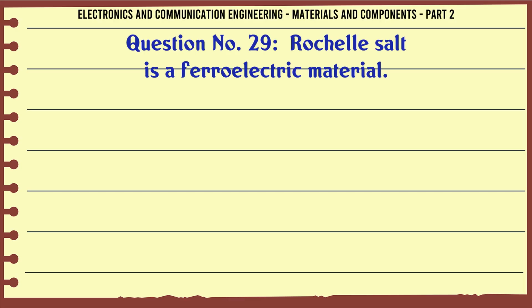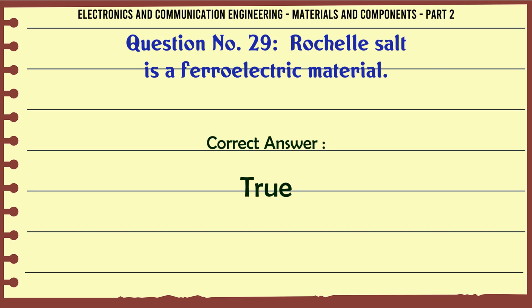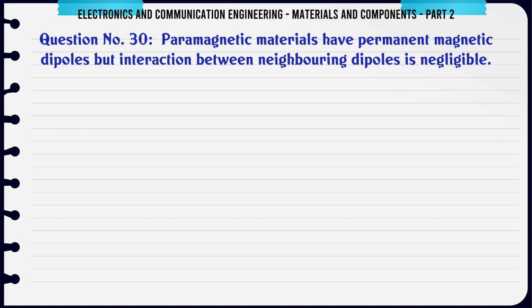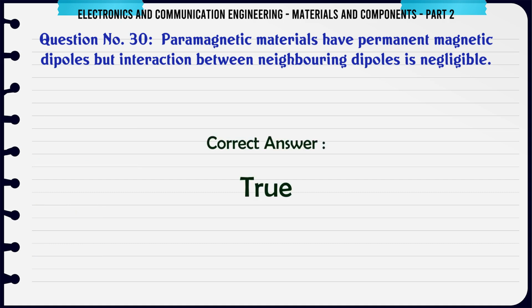Rochelle salt is a ferroelectric material. A, true, B, false. The correct answer is true. Paramagnetic materials have permanent magnetic dipoles, but interaction between neighboring dipoles is negligible. A, true, B, false. The correct answer is true.